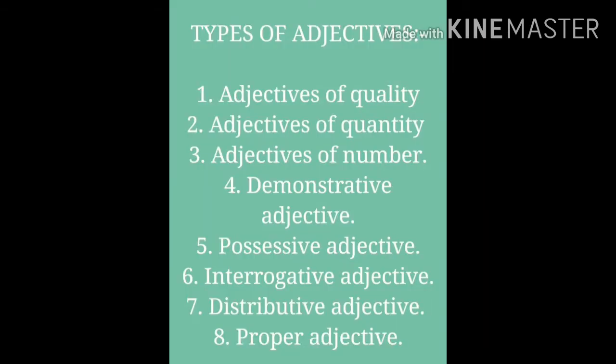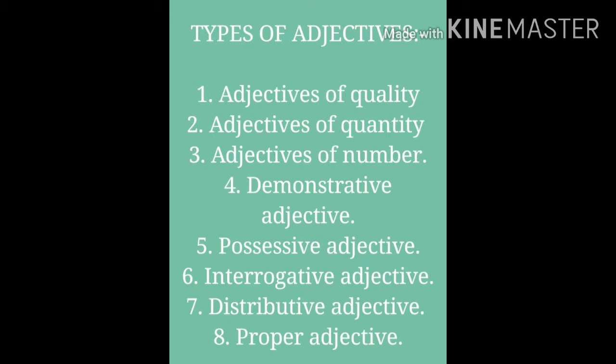Last class we learnt about adjectives and their types. Let's take a look at them. What are adjectives? Adjectives are describing words. The words which describe the noun. Now let's go through the types of adjectives.